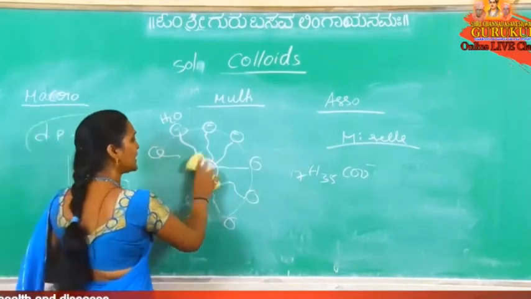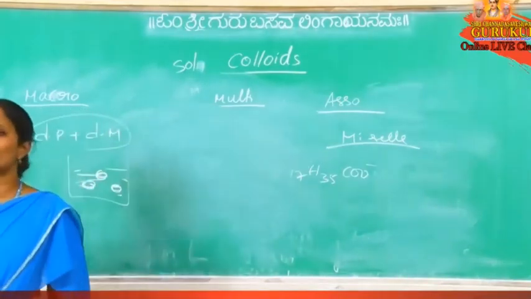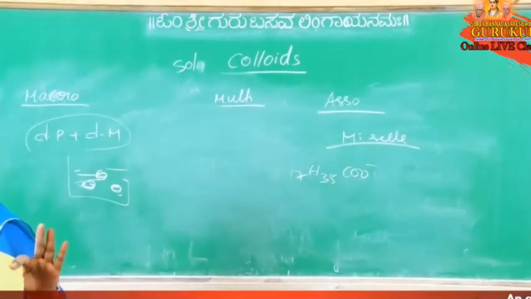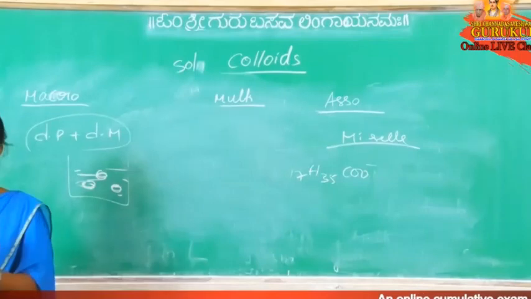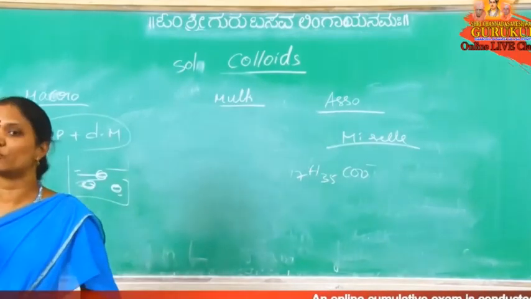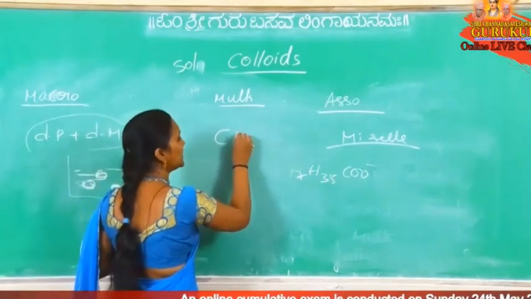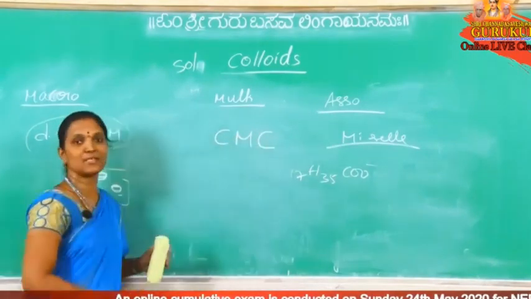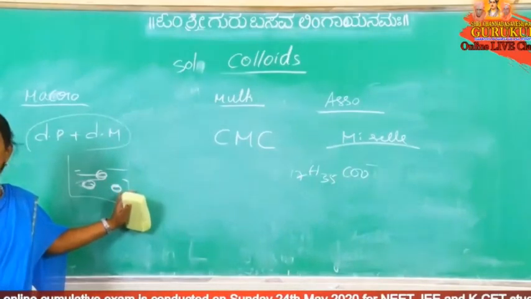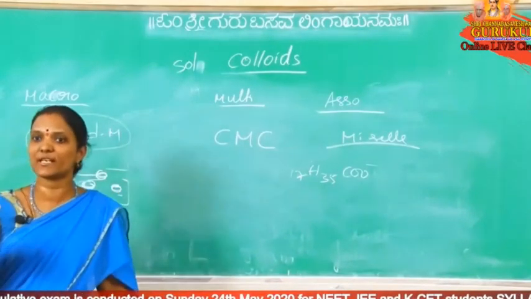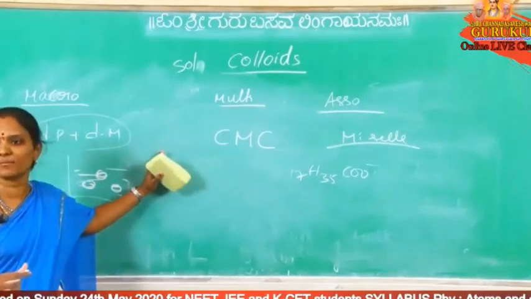At low concentration it behaves like a true solution, and at high concentration it behaves like a colloidal solution. At a particular concentration this association, micelle formation, takes place. At what concentration does micelle formation take place? That concentration is the critical micelle concentration, CMC. At a particular concentration only, micelle formation takes place. That concentration is called the critical micelle concentration.